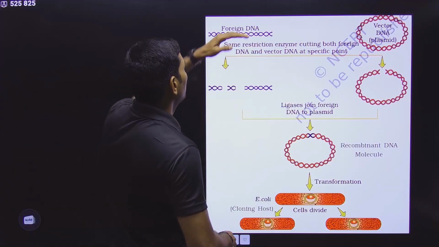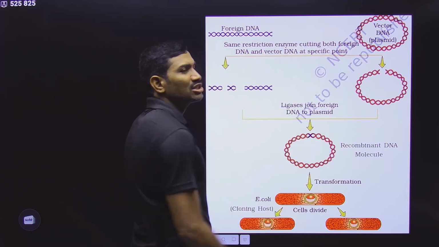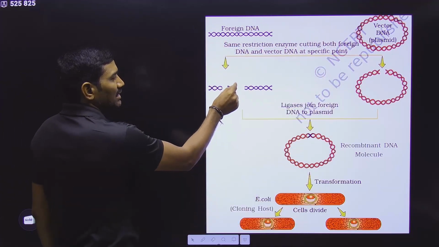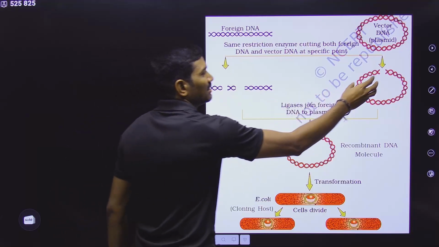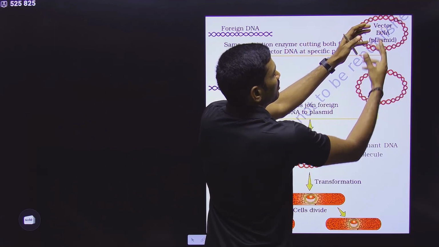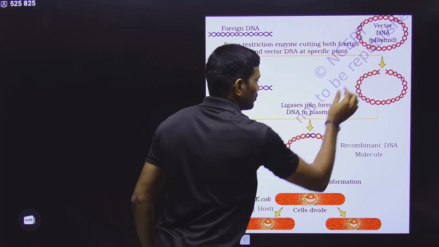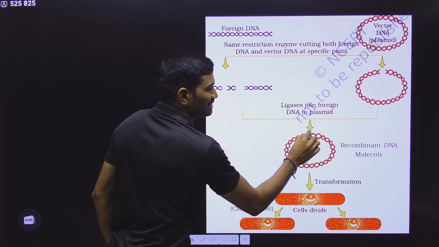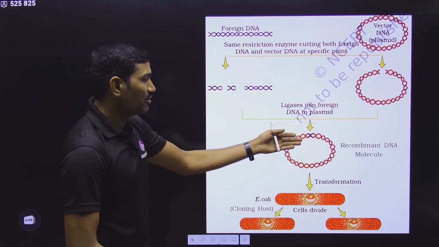In another similar diagram, foreign DNA is on one side, vector on the other side. Both of them are cut with the same restriction endonuclease. Let us consider that this is our piece of DNA that is required for cloning, and this is the vector that got opened up. This plasmid is initially a circular molecule. Because of the breakdown, it became linear. And now this piece is introduced here, and with the help of ligase it is attached. In this way, recombinant DNA or chimeric DNA molecule is produced.